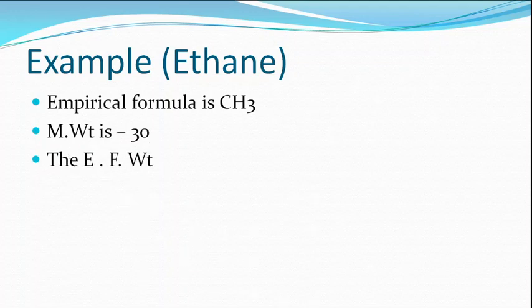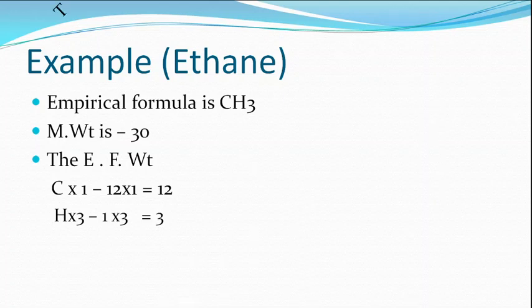The empirical formula weight is calculated like this. Carbon is 1, multiplied by its atomic weight 12, therefore it contributes 12. There are 3 hydrogens, each hydrogen weighs around 1 atomic mass unit, and therefore it gives 3. Totally the empirical formula weight is 15.